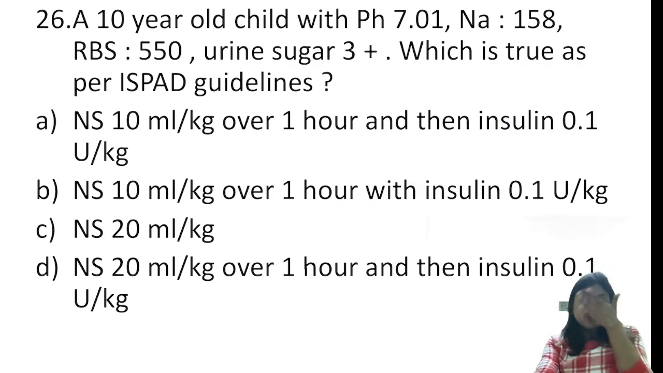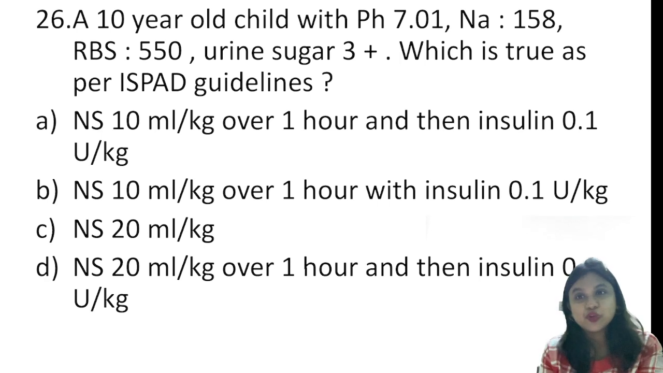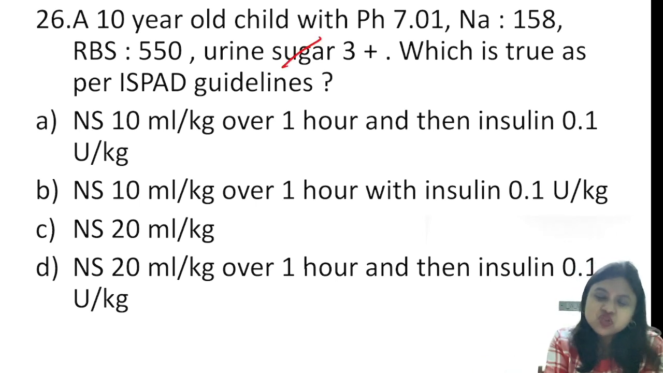Now this is a very important question. I don't know whether I received the exact recall of this question or not, but I will try to give you the concept. A 10-year-old child presents with pH 7.01, sodium 158, random blood sugar 550, and urine sugar 3+. I think it is going to be urine ketone, not sugar.